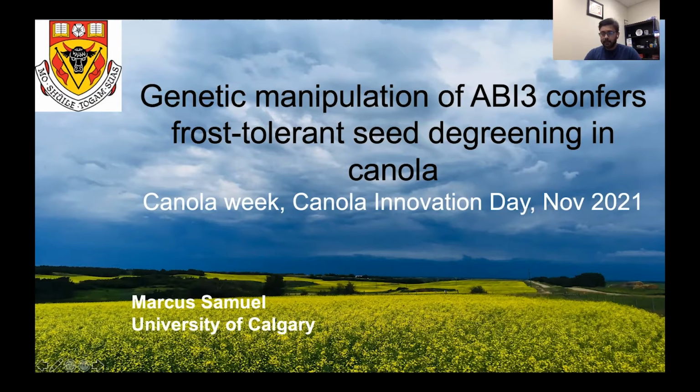So today we'll be talking about genetic manipulation of ABI3. ABI3 is an ABA-inducible transcription factor, and it confers frost-tolerant seed degreening in canola.